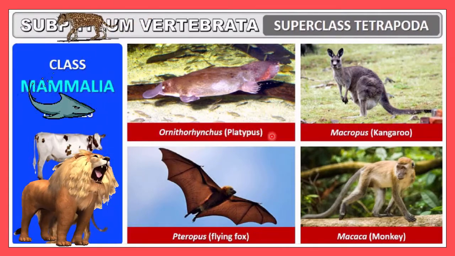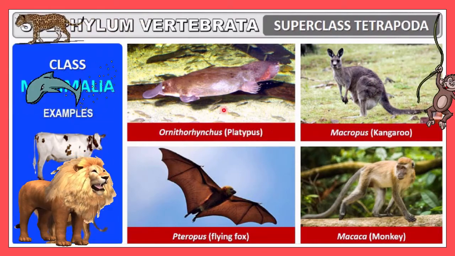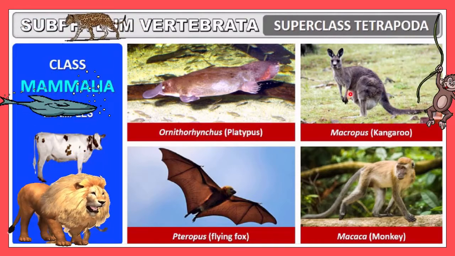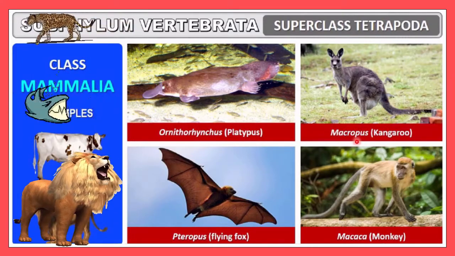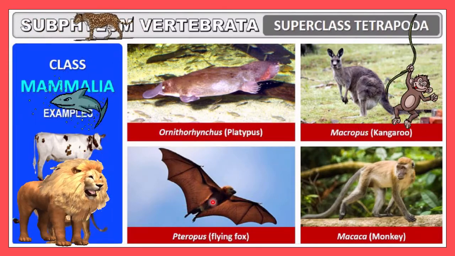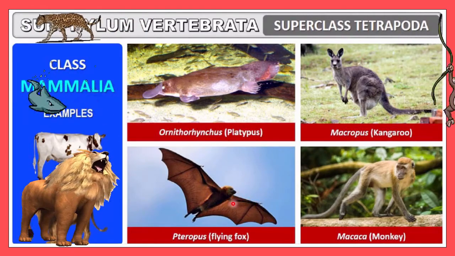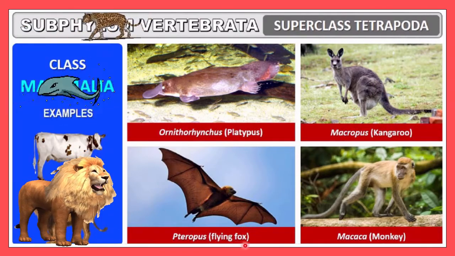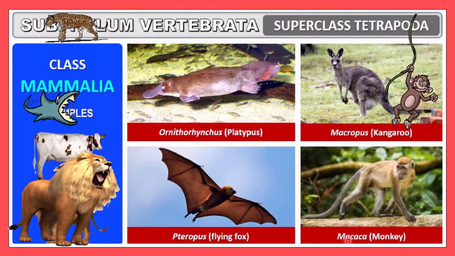Here you must remember the scientific name along with the brackets. So Platypus, Ornithorhynchus it is called. And kangaroo, Macropus. Then the flying fox. This is the only animal included in this class which can fly. So this is also a unique organism in this class. Even though it is an animal, a tetrapod, it can fly in the sky. So this is a flying fox, and its scientific name is Pteropus.